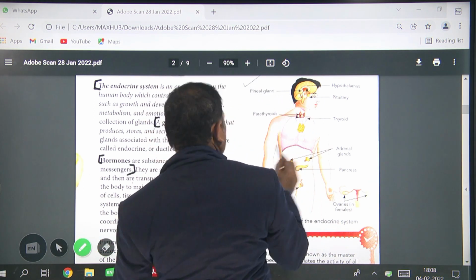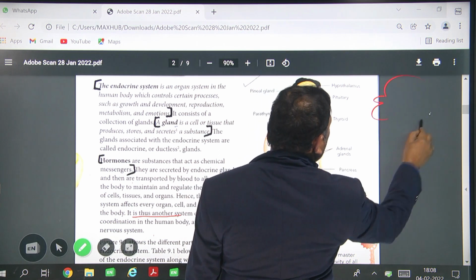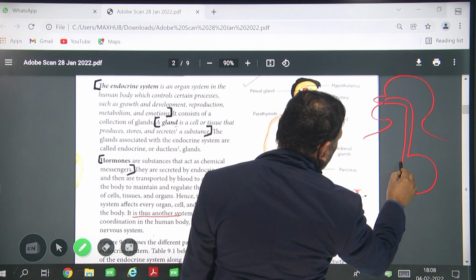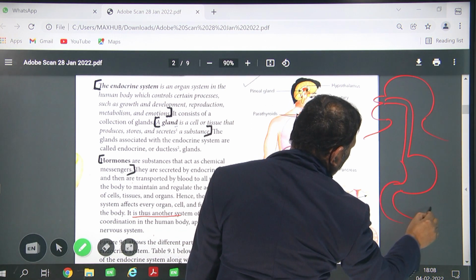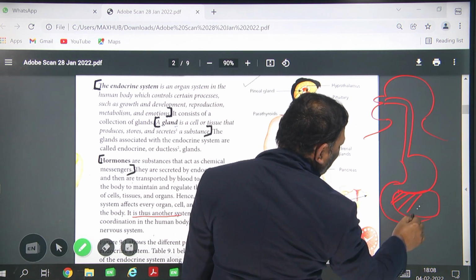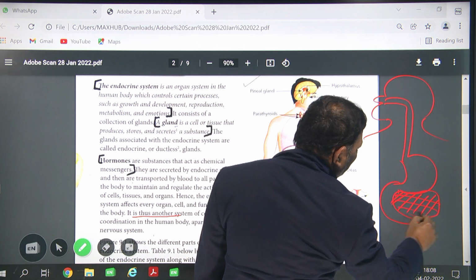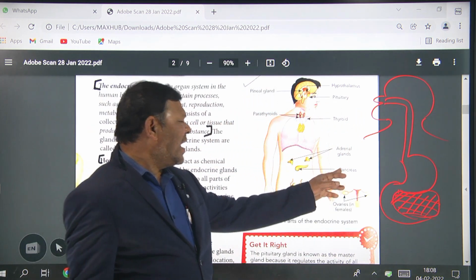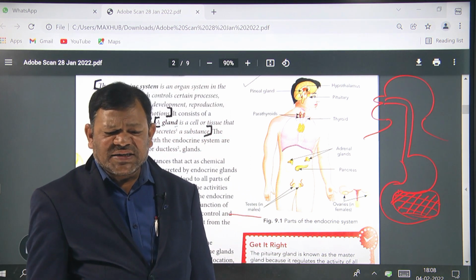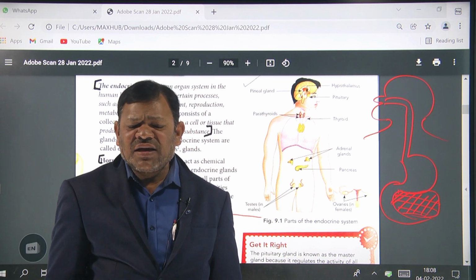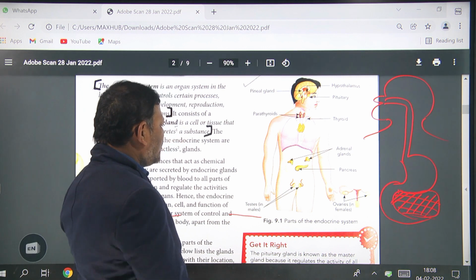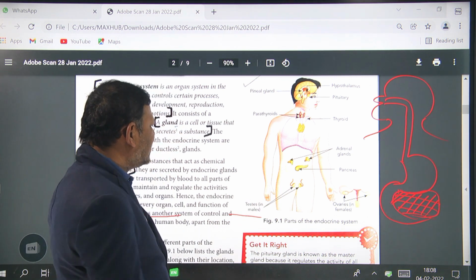Next, you can see the structure of the digestive system. Below the stomach, which gland is present? The pancreas is present.